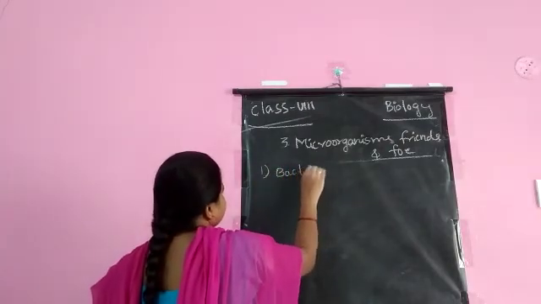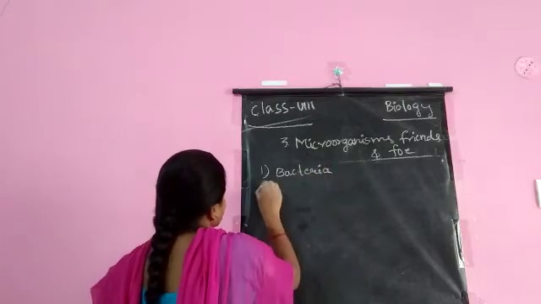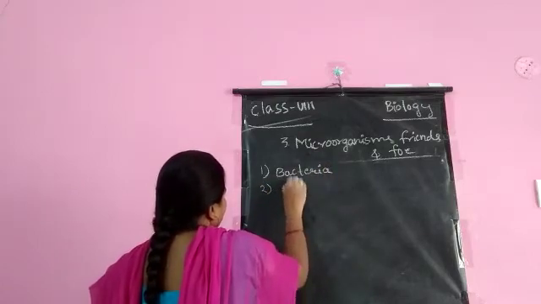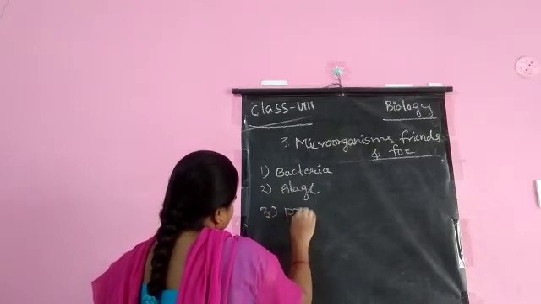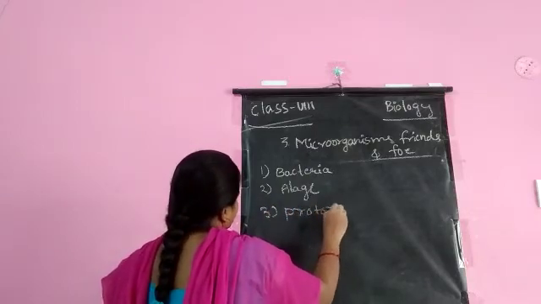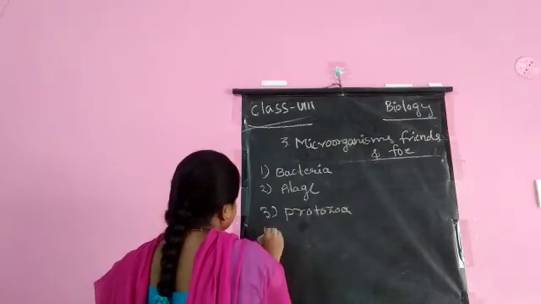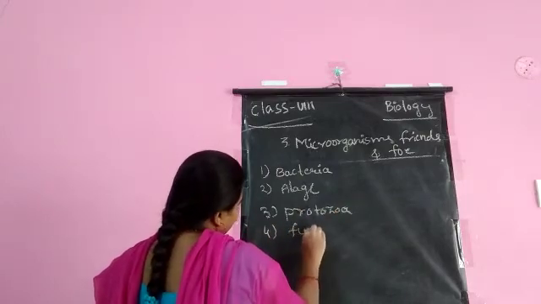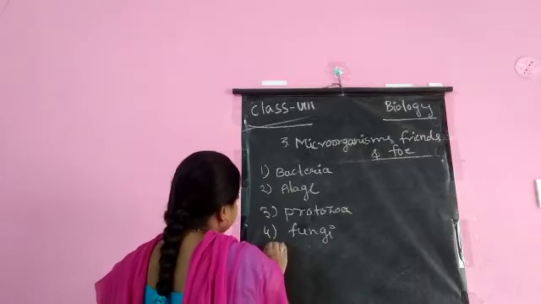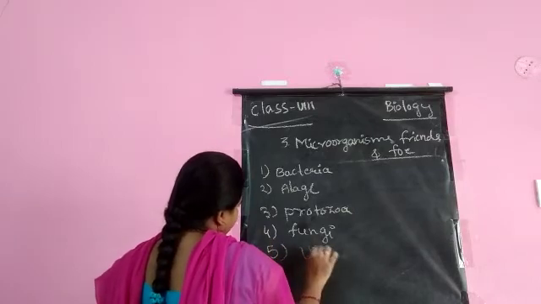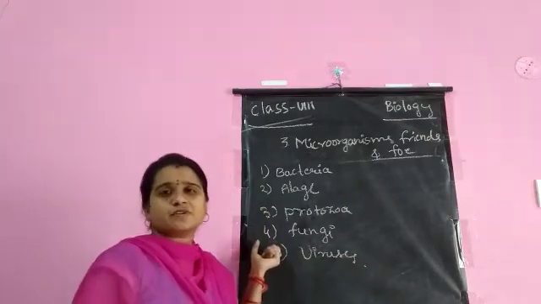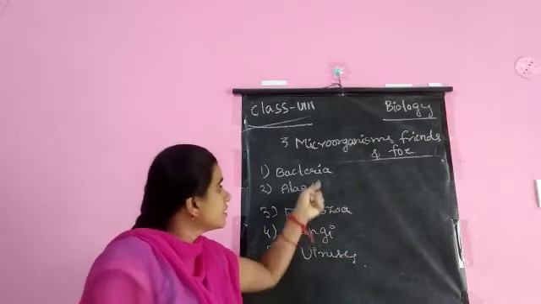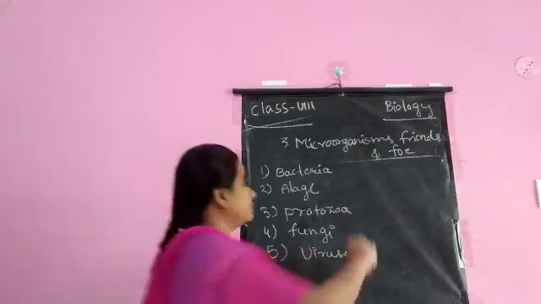Bacteria, algae, protozoa, fungi, virus. These are the 5 major types of microorganisms. First one, bacteria.